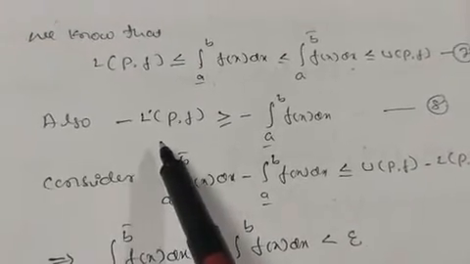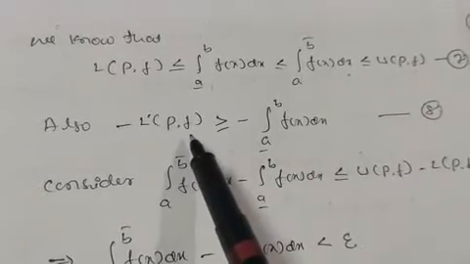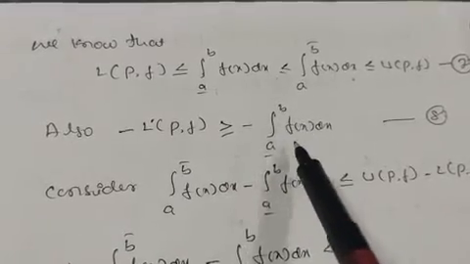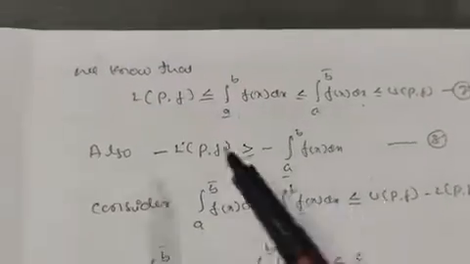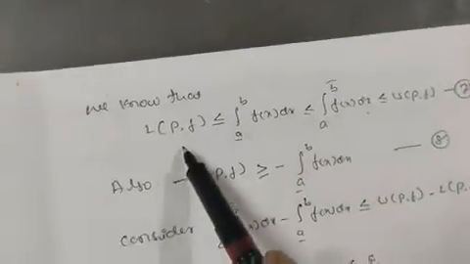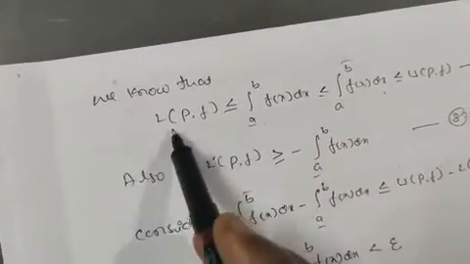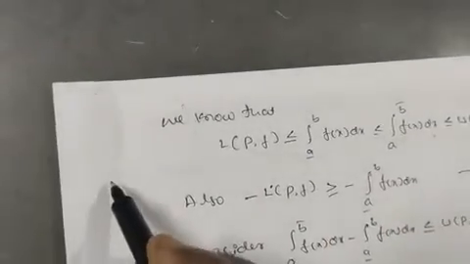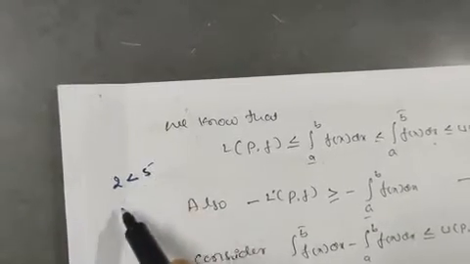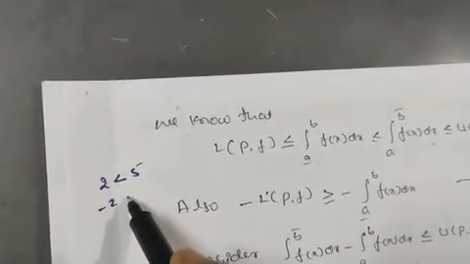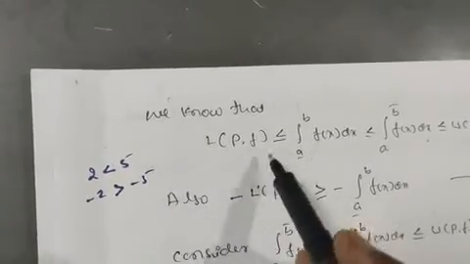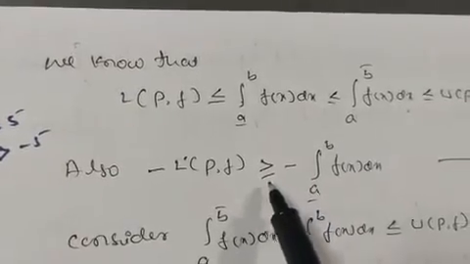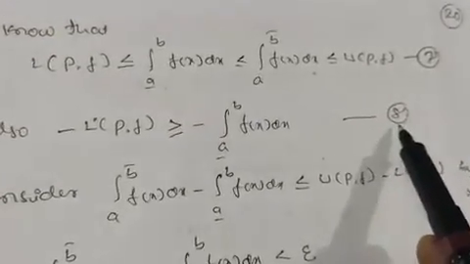And also minus L(P, f) is greater than or equal to minus the lower Riemann integral of f(x) dx, because we know this inequality is less than. If you take minus, this inequality becomes reversed. Suppose 2 is less than 5; if you take minus, then minus 2 is greater than minus 5. Like that, if you take minus, less than or equal to becomes greater than or equal to, and take this one as equation number 8.